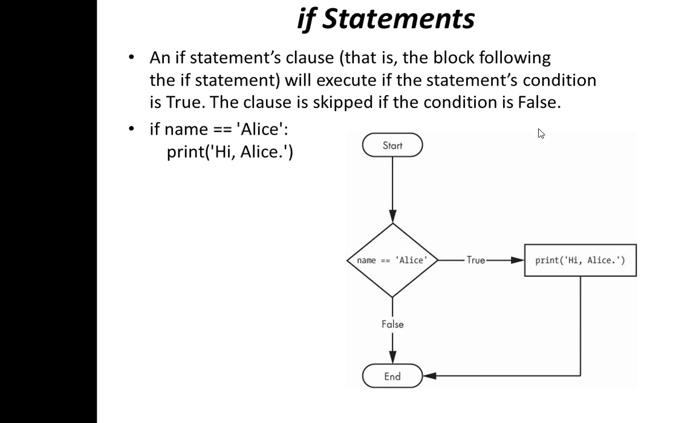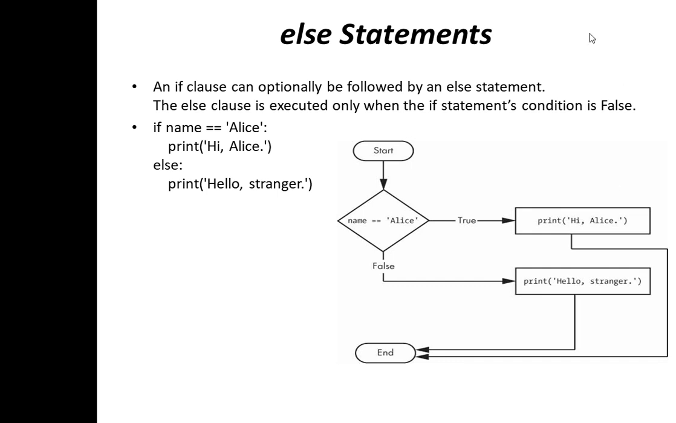Coming to the first one, if statements. The if statement's clause will be executed if the condition is true. If the condition is false, the clause will be skipped. In this simple flowchart, you can see that if name is equal to Alice, if the condition is true, it will print hi, else if it is false, it comes out. This flowchart is simply executed with just these two lines of code. If name is equal to Alice, it prints hi Alice.